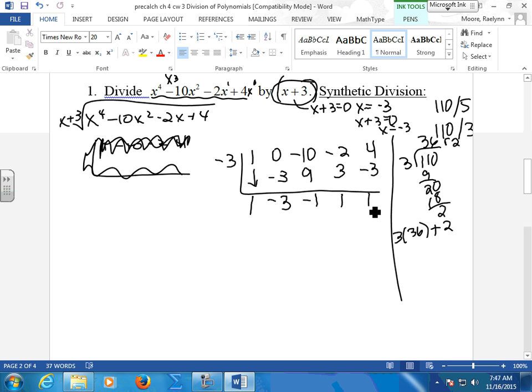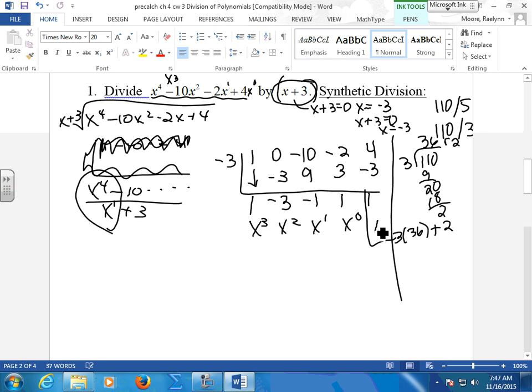Now, eyeball this guy. I took this thing, x to the 4th minus 10, blah, blah, blah. I divided it by x plus 3. Look at the very front end, just like when you used to do front end division, just to guesstimate what your answer was. What does x to the 4th over x to the 1st come out to be? x cubed. Keep it real simple. So watch. This is x cubed, x squared, x to the 1st, x to the 0. Oh, this guy's a remainder.